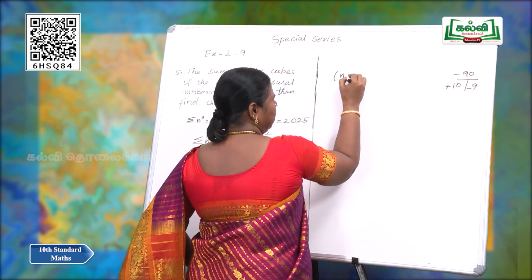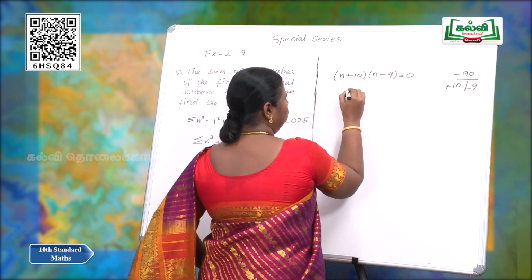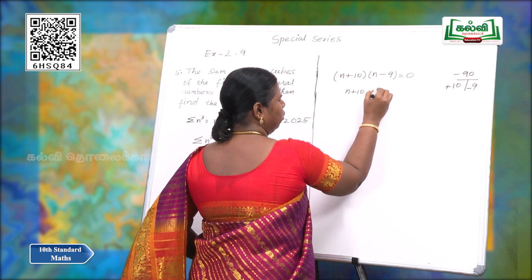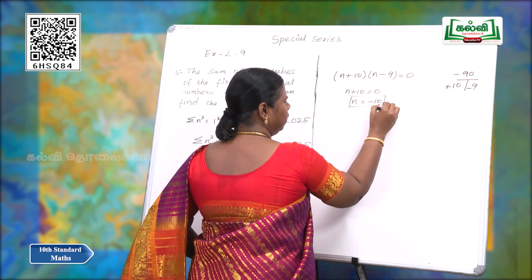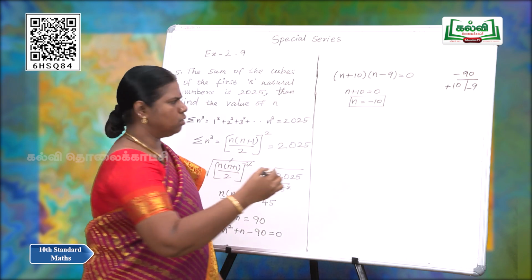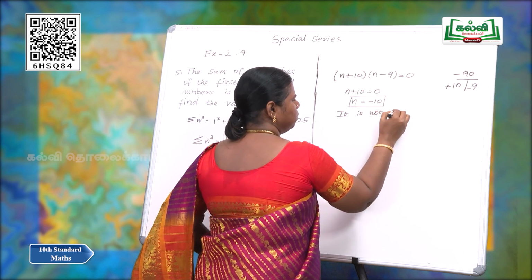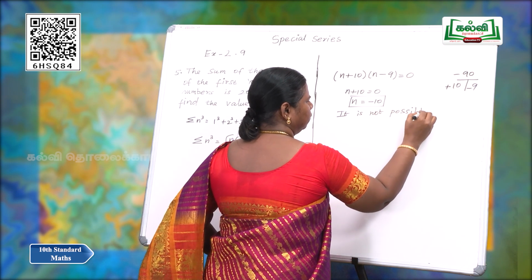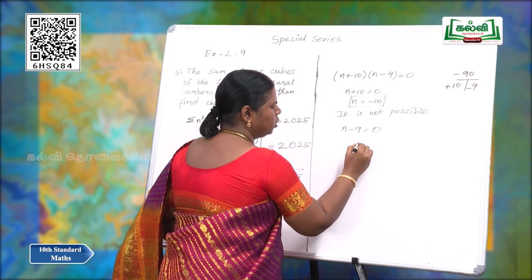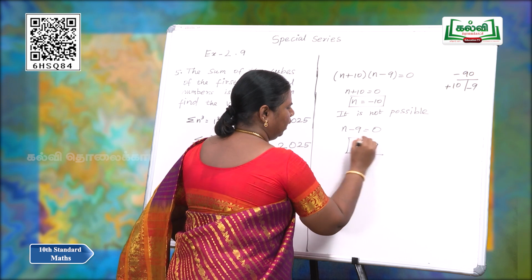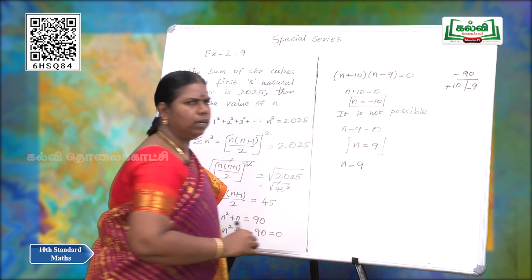So, n plus 10, n minus 9 is equal to 0. N plus 10 is equal to 0, on transformation, n is equal to minus 10. This is not possible because natural numbers are always positive. N minus 9 is equal to 0. On transformation, n is equal to 9. Hence the solution is the number of terms n is equal to 9.